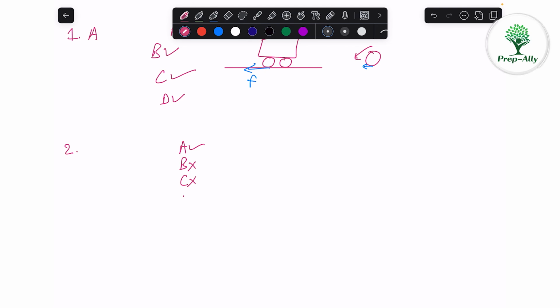Unless some emergency comes and he applies brakes, and even if there is no friction so that effectively the brakes are of no use, then he can lose control. But generally, if there is no situation of applying brakes, then it will just go in a straight line. So he won't lose any control. So option A is correct. The other three are wrong.